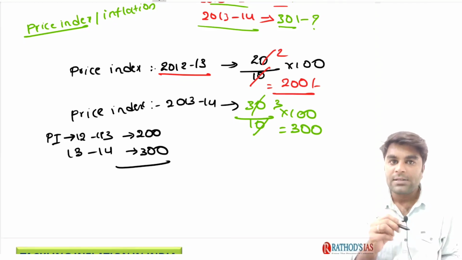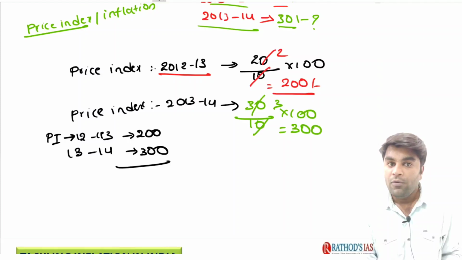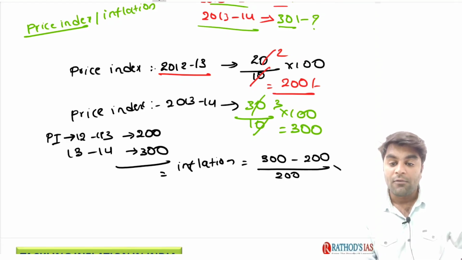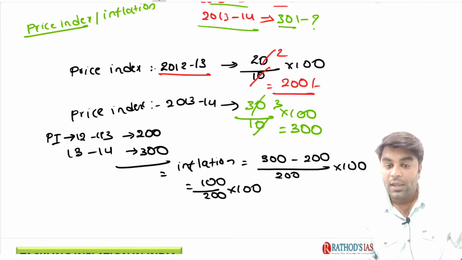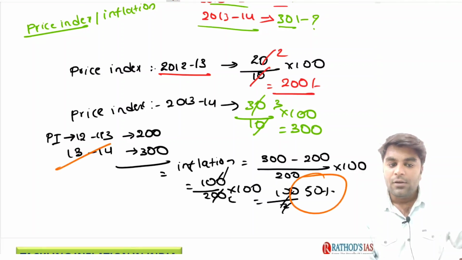Now, I told you inflation is nothing but the percentage change in the price index of the current year when compared to the previous year. How do we calculate the inflation of the pen in the year 2013-14? The price index of the current year, that is 300, minus the price index of the previous year, 200, divided by the price index of the previous year, 200, multiplied by 100. So, 100 by 200 into 100. What do we get here? 100 by 2, we get 50%. Try to understand, guys: the inflation of the pen in the year 2013-14 is 50%.